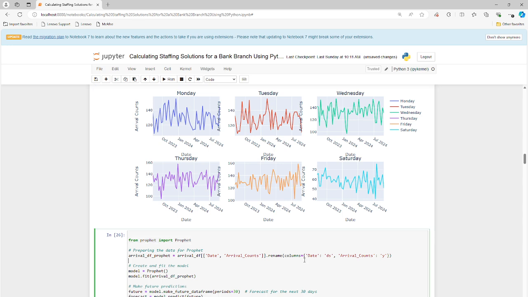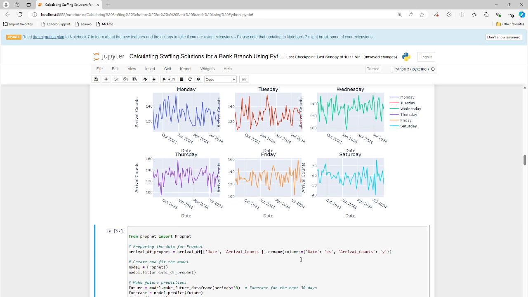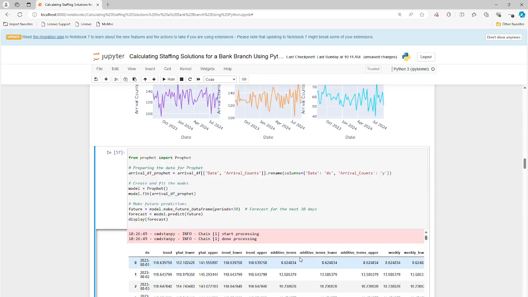So let's go ahead and run the next cell. Control Enter to refresh this, and we are going to look at an example of Facebook Prophet, and we're going to make predictions into the future of what we can expect for customers coming into our branch. So in the past, I wasn't a huge fan of Facebook Prophet, but I've done a couple of videos recently where I did try this model, and the results were very impressive. So I have to change my mind. I still do not like this at all, to be honest. But in the last couple of weeks, I've been playing around with this. I really have a new take on this model.